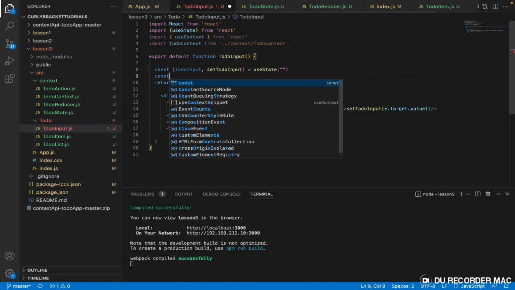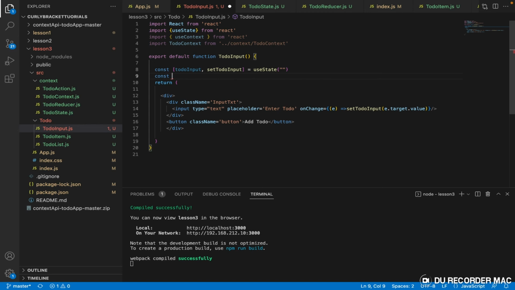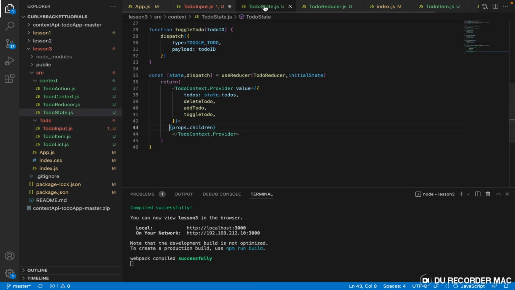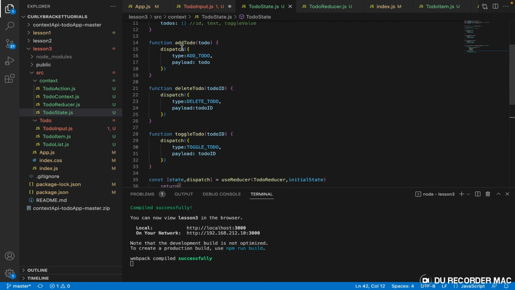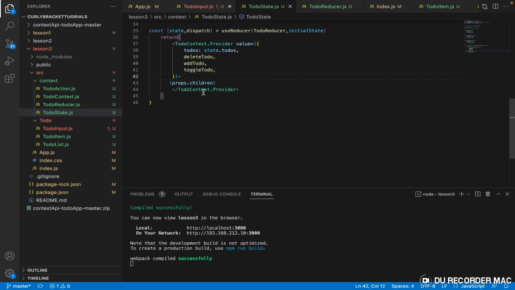Now we have, let's go back here. Now we have a provider, to do context provider, right? And this provider is going to provide this entire application, every component in this application, with all of these components, right? It's going to give the dispatch, the function toggle to do, the delete to do, everything, the state. It's going to send all of this throughout this application. That means every component can now access it.